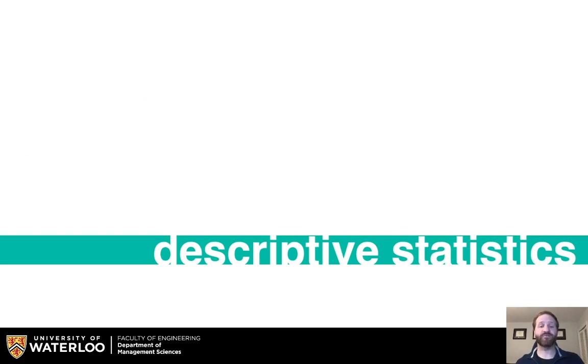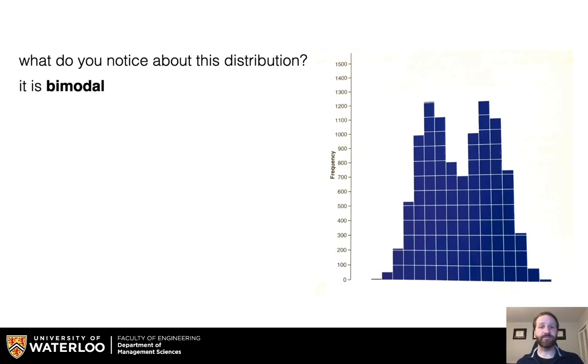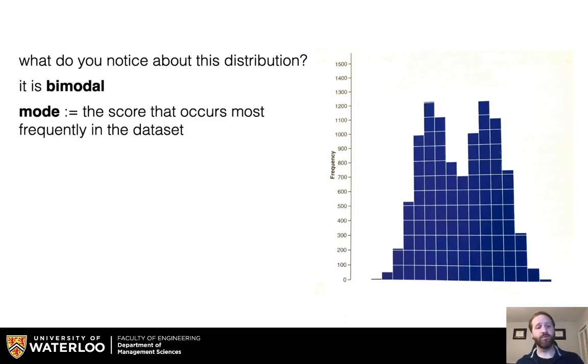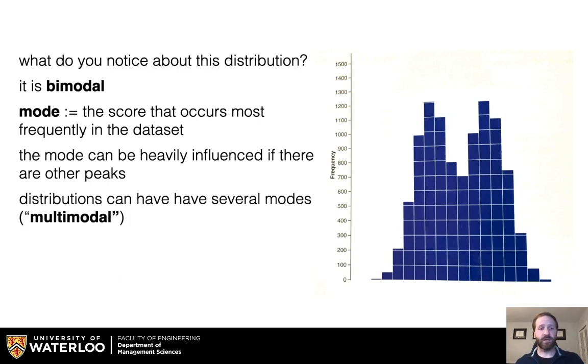Let's dive into some descriptive statistics. What do you notice about this distribution? It's bimodal. The mode is the score that occurs the most frequently in the dataset. The mode can be heavily influenced if there are other peaks. And distributions can have several modes. This would be a multimodal distribution.